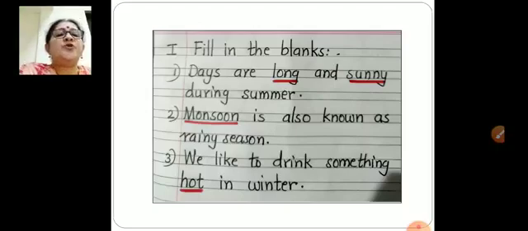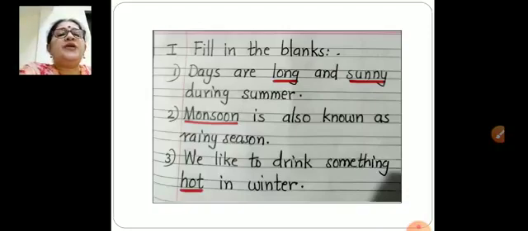Number 2. Dash is also known as rainy season. What is the other name for rainy season? Monsoon. So, write there monsoon. M-O-N-S-O-O-N, monsoon. Monsoon, underline, is also known as rainy season.